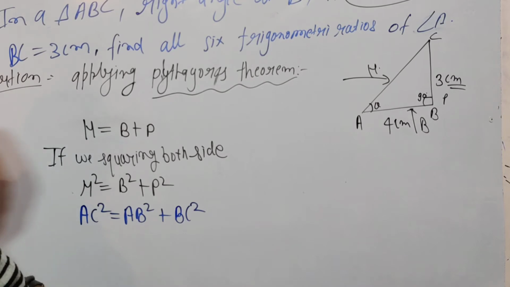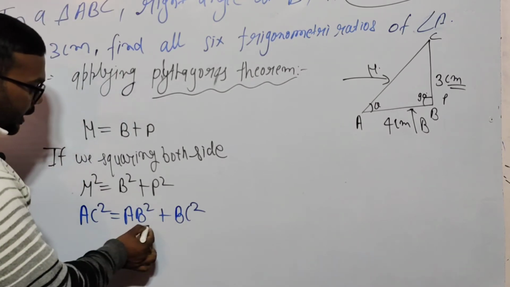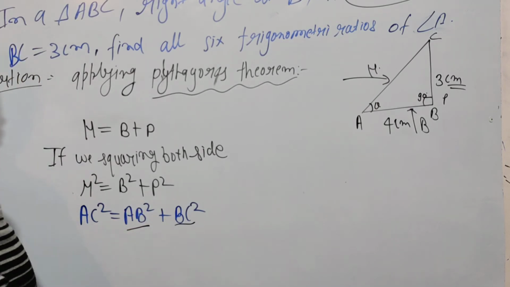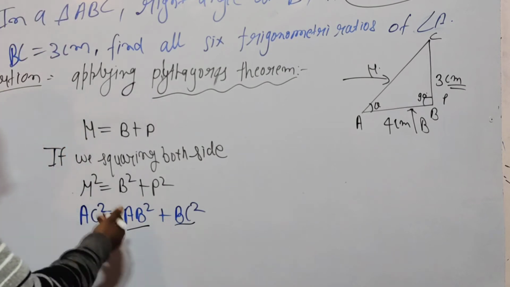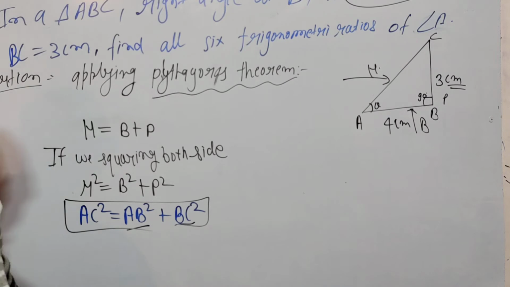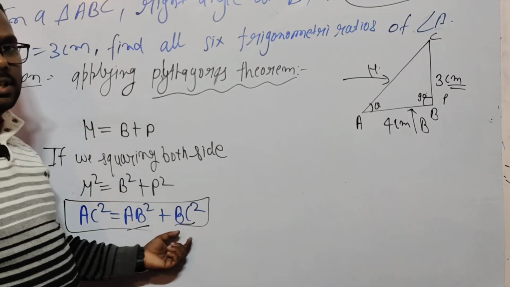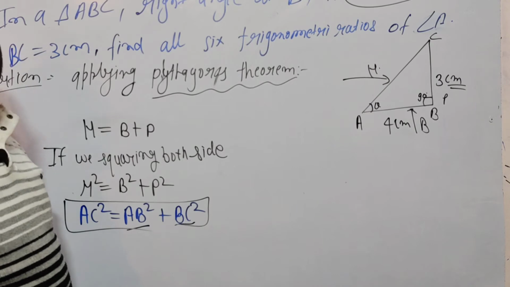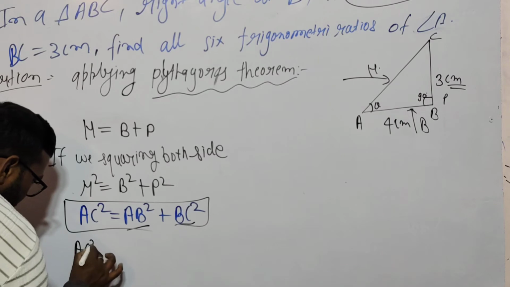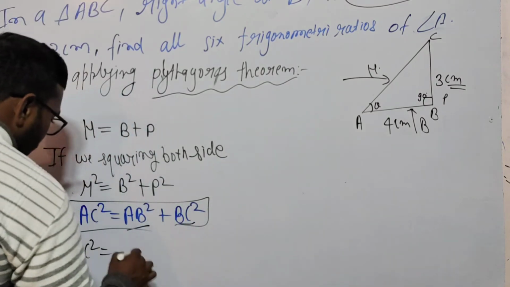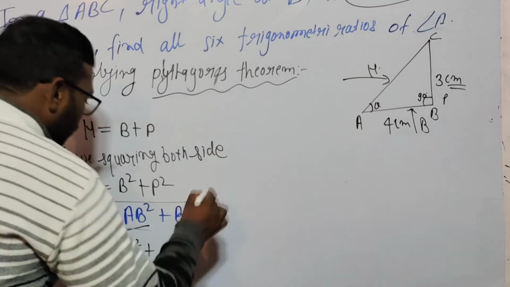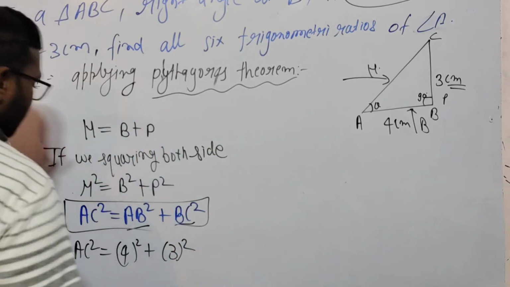Now we have the values of AB and BC, and since it is a square, don't worry, we can square those values and put them directly in. If we put the values of AB and BC in this formula, we get the value of AC. Look here. AC square is equal to AB, which is 4, so square of 4, plus BC, which is 3, so square of 3.